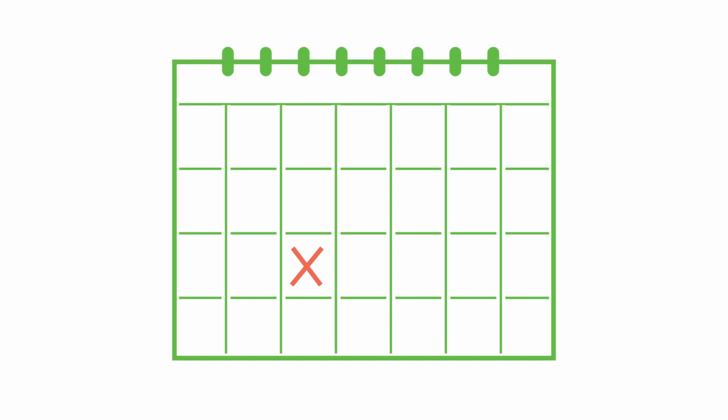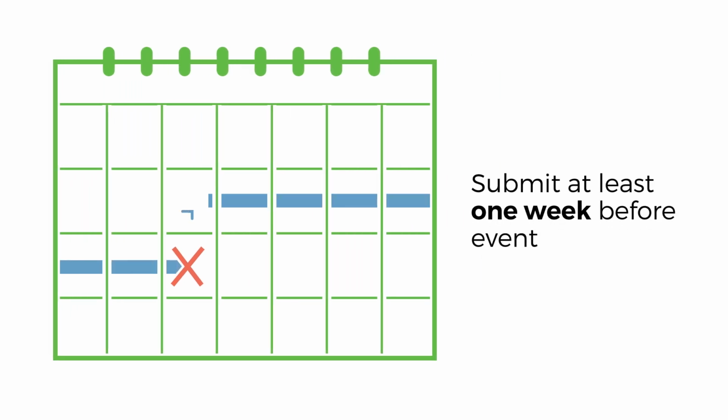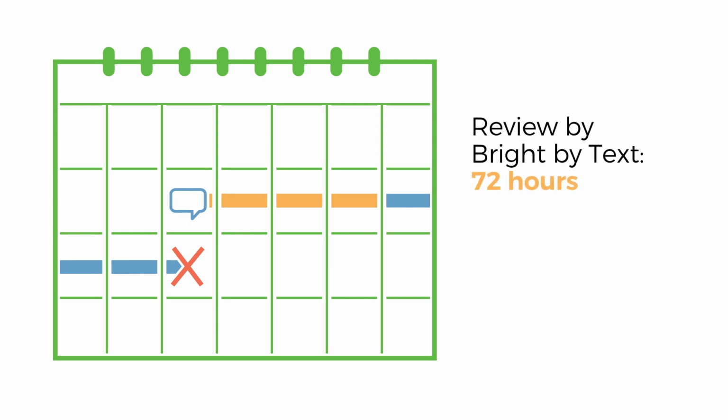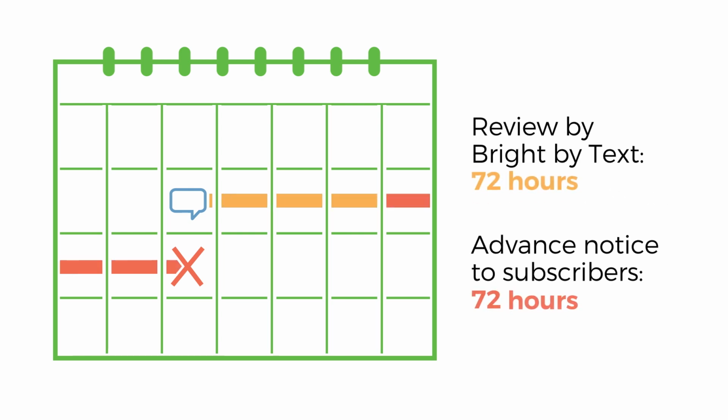Once you identify the information you want to share, plan ahead. Submit your message to Bright by Text at least 1 week prior to the event or enrollment date. Our review process takes 72 hours, and subscribers appreciate 24 to 72 hours notice between when they receive the text and when the event occurs.